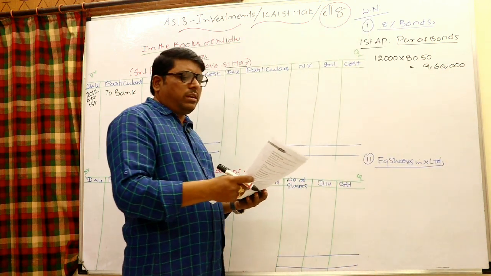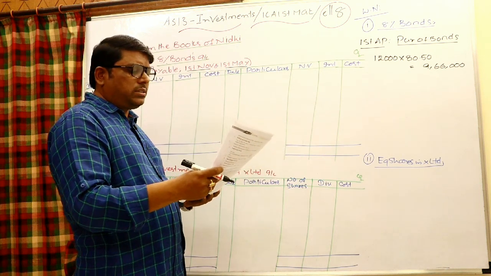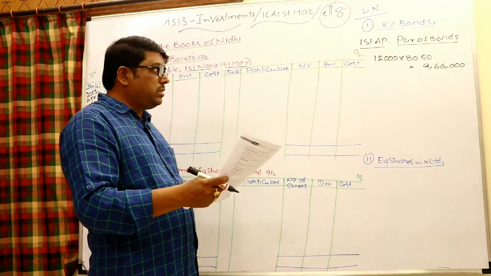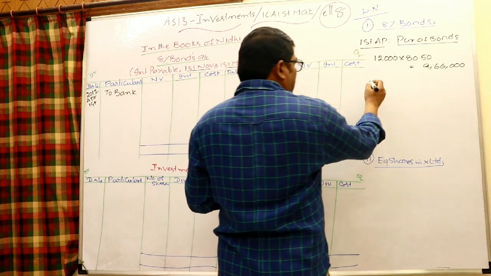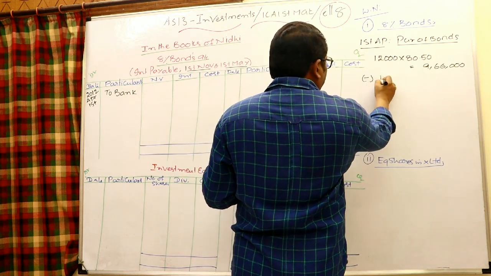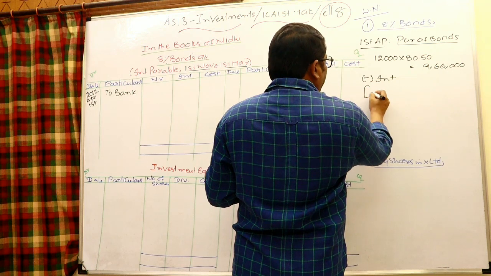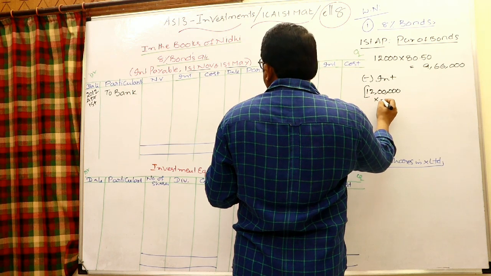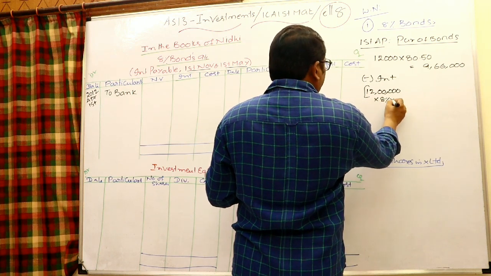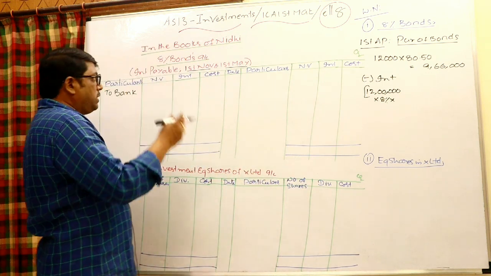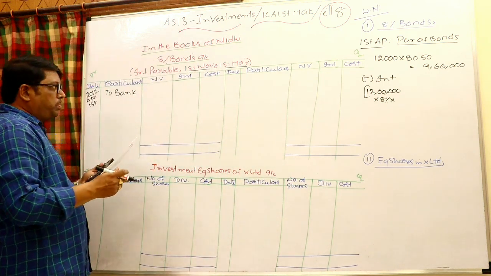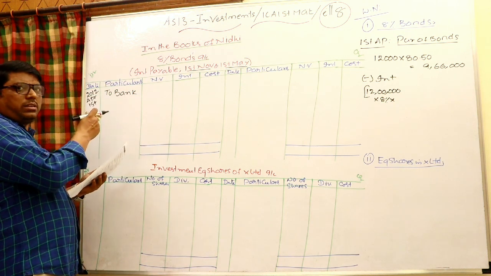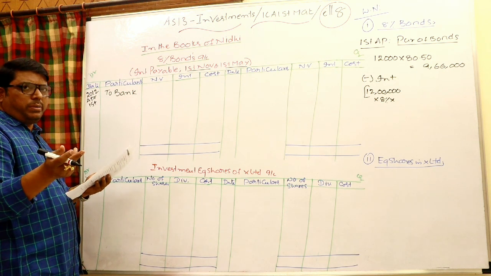You have to cross check very clearly every time whether it is a cum interest or ex interest. So it is very clear that in the given case it is a cum interest, meaning interest is already included. You have to deduct that. The remaining amount is the cost of purchase minus interest. Interest, I always said, you have to calculate on the 12 lakhs nominal value, 8%, into how many months. Actually it is given that on November 1st and May 1st the company is going to pay, and obviously on November 1st already paid, and this is April 1st, later May 1st will come, so one more month will be there to pay interest.